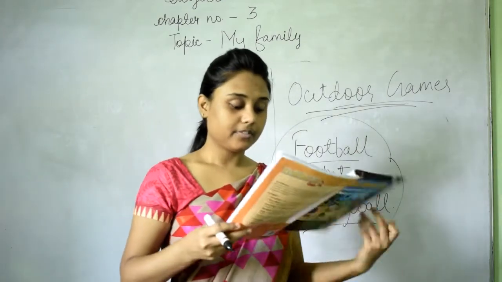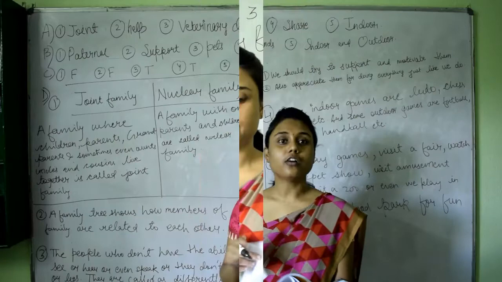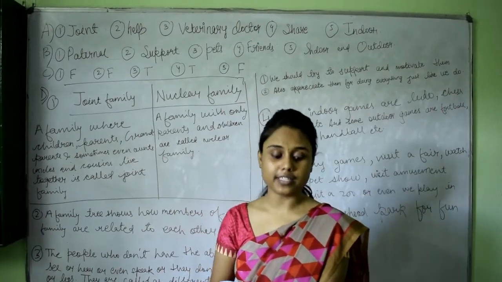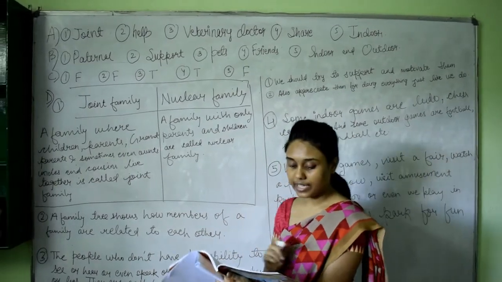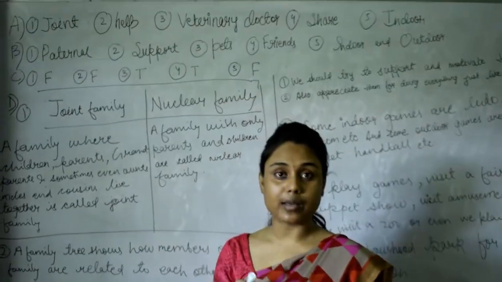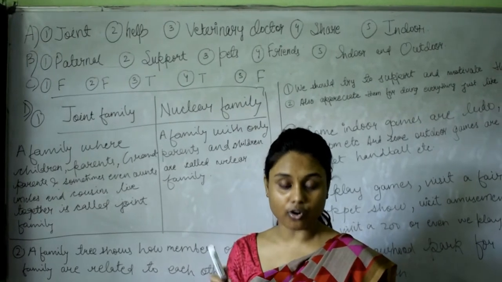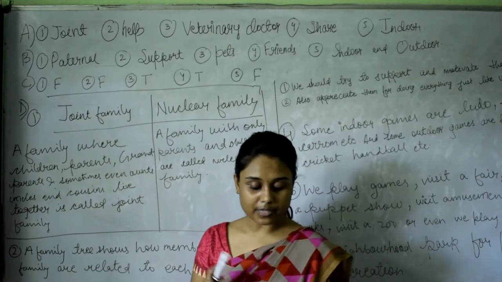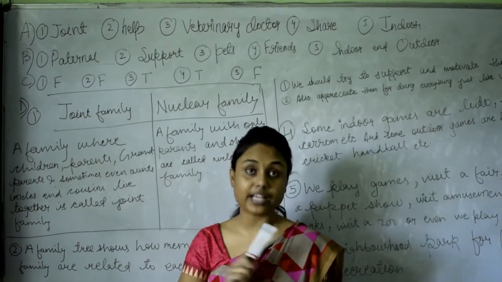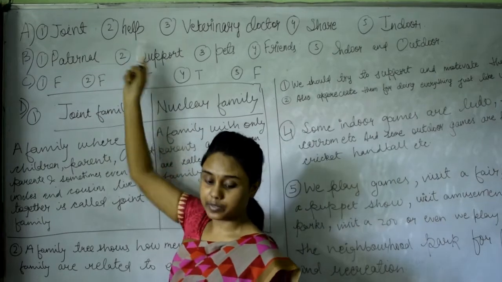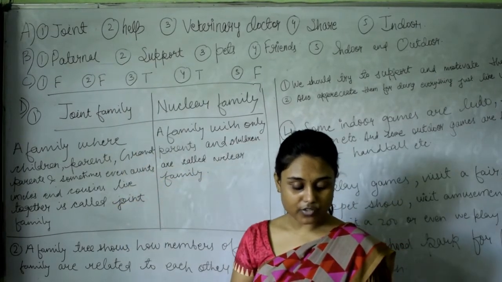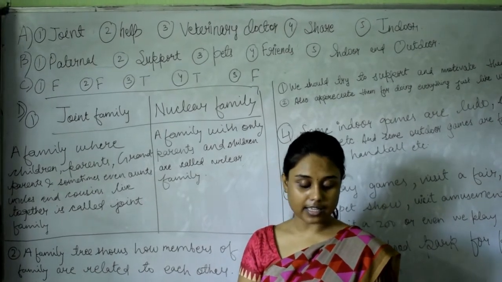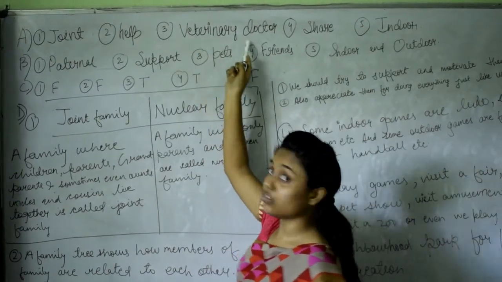Now we will do the exercise part. Quickly turn to page number 30. So the first question is question number A. A joint/nuclear family is also called a big family. So the answer is joint. Another question is, family members help/do not help each other. So family members help. And question number 3 is, we should take our pets to a veterinary doctor/cardiologist when they are ill. So the answer is veterinary doctor.